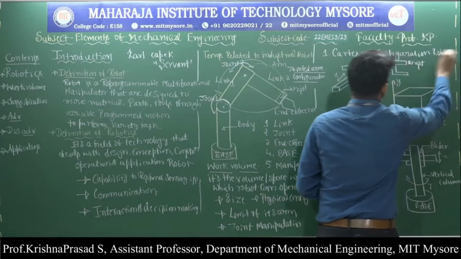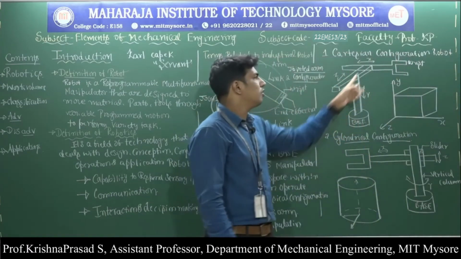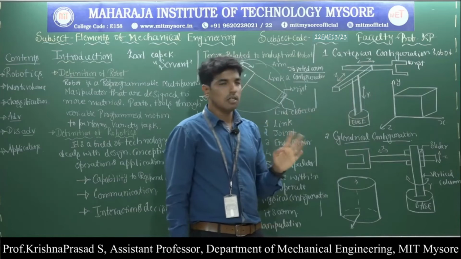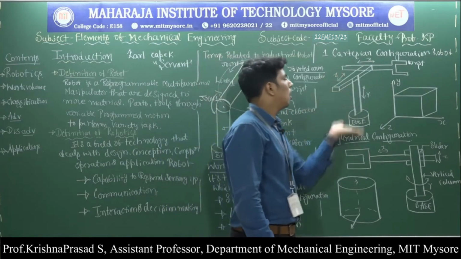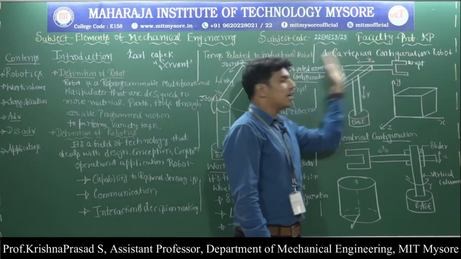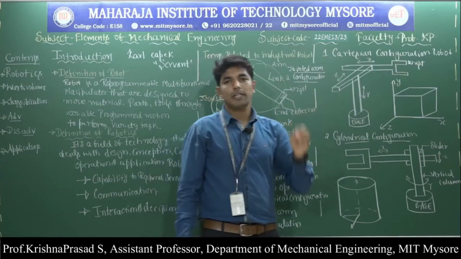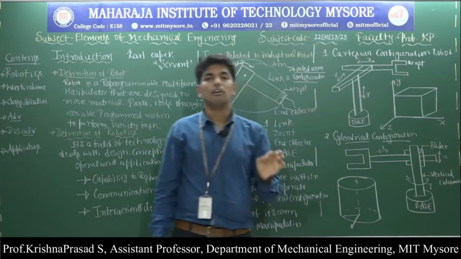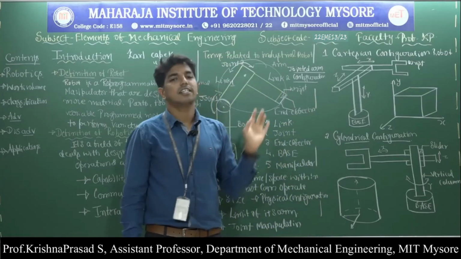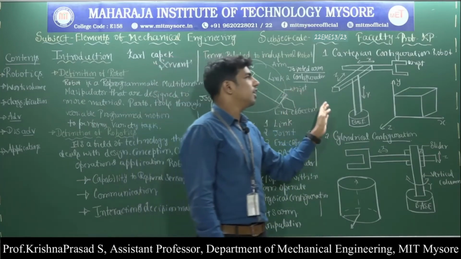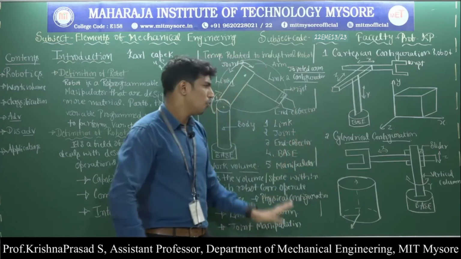Observe here, it consists of 3 perpendicular sliding joints x, y and z, and this robot can move up or down, left or right, front or backward. And the motion of this kind of robot can start or stop anywhere along the x, y and z axis. So this is called the Cartesian configuration robot.